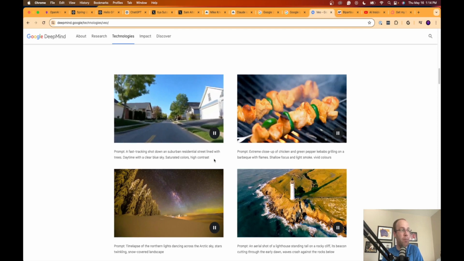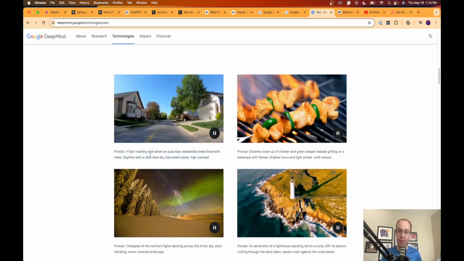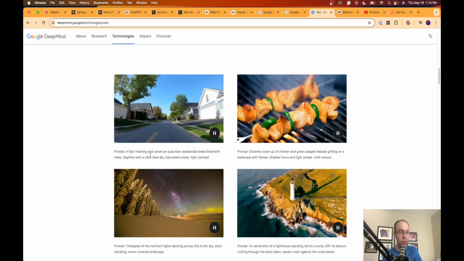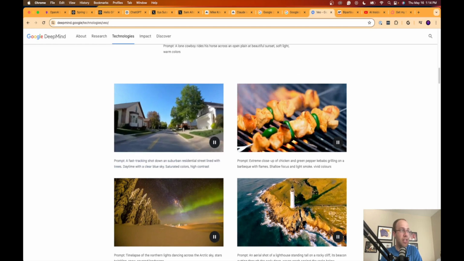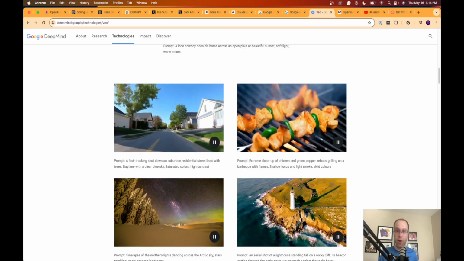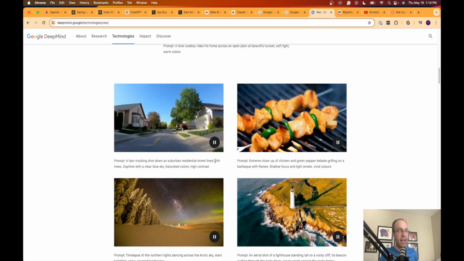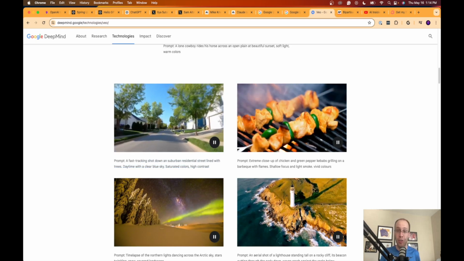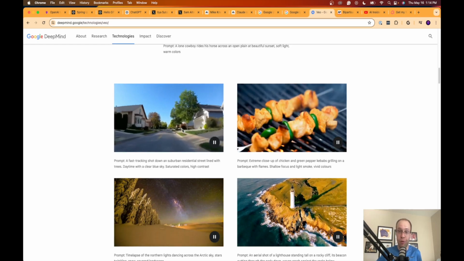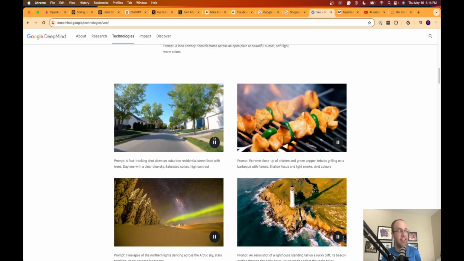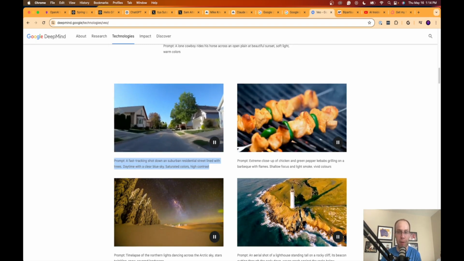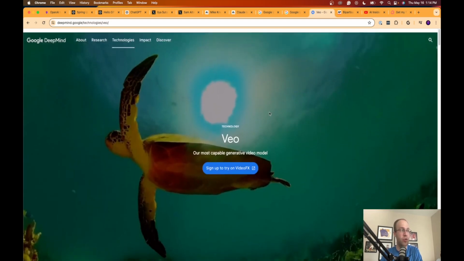So now what people are going to be able to do is leverage Google's existing data of Google Maps, Google Earth, and also YouTube to create these realistic videos that look like they're driving down a real neighborhood. So if you wanted to create a video of driving down a random neighborhood in New York City, you could enter a text prompt like this. And I'm assuming, I'm not 100% sure, but I'm assuming Google can then pull existing information from Google Maps or Google Earth and tailor a realistic video based on the prompt that you ask it. So very scary, but very powerful stuff coming soon from this Google Veo model.